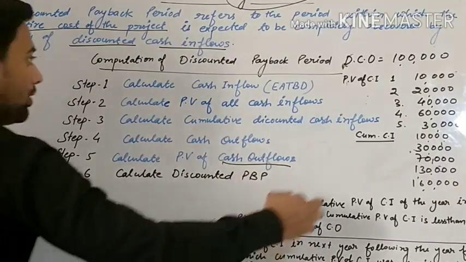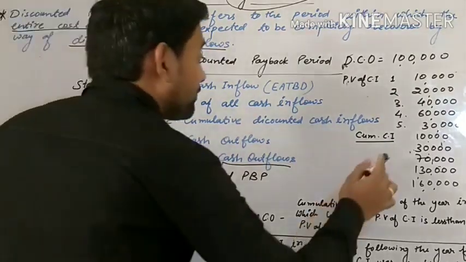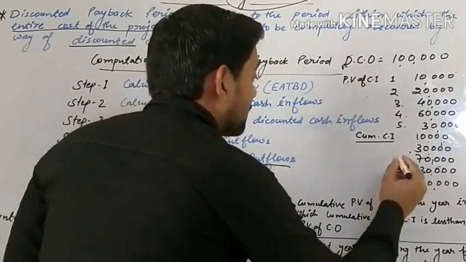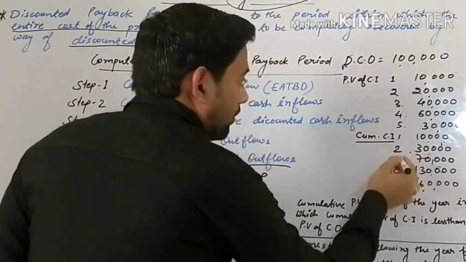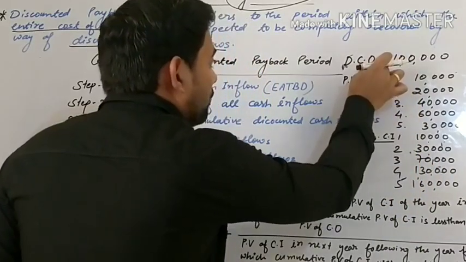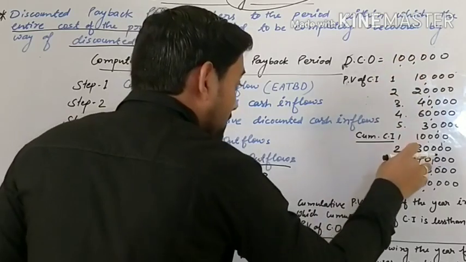PV of cash outflow is 1 lakh, and cumulative PV of cash inflow is less than that up to the third year.